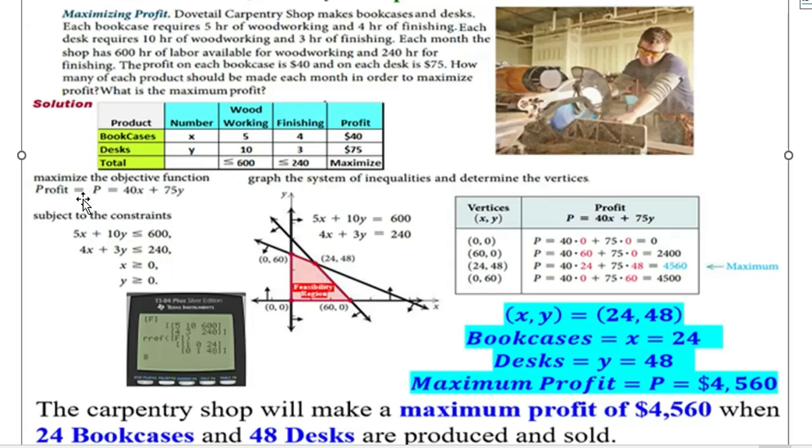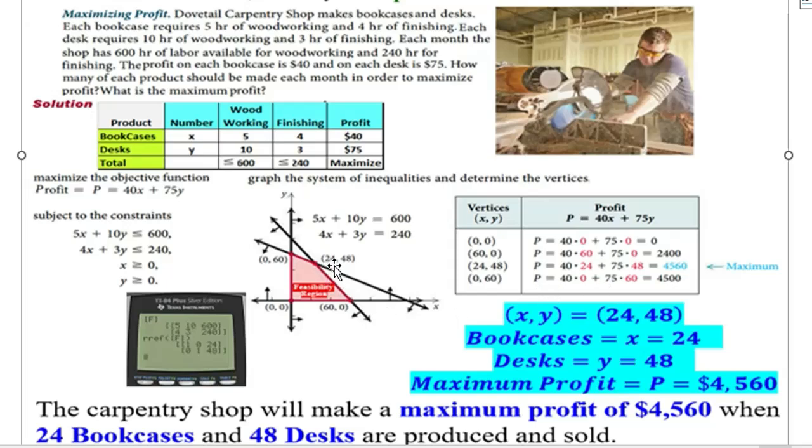Then evaluate the objective function, which is the profit 40x plus 75y, at the corner points. First, evaluated at 0, 0, profit equals 40 times 0 plus 75 times 0, that is 0. Then evaluated at 60, 0, profit equals 40 times 60 plus 75 times 0, which is 2400.